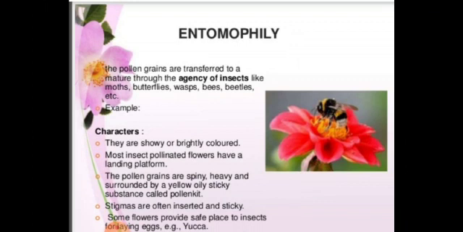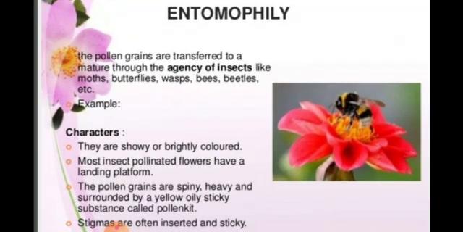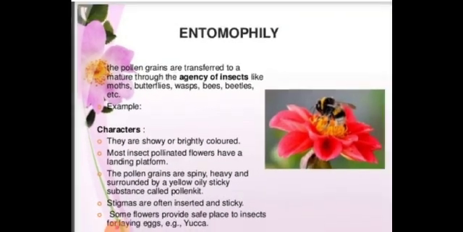You can see in the picture a bee carrying pollen. It is just sucking the nectar, and on its mouth parts all the pollen grains get stuck. When it goes to some other flower, it leaves the pollen grains. That's all, pollination will occur. After that, the pollen grains and the stigma will get attracted.